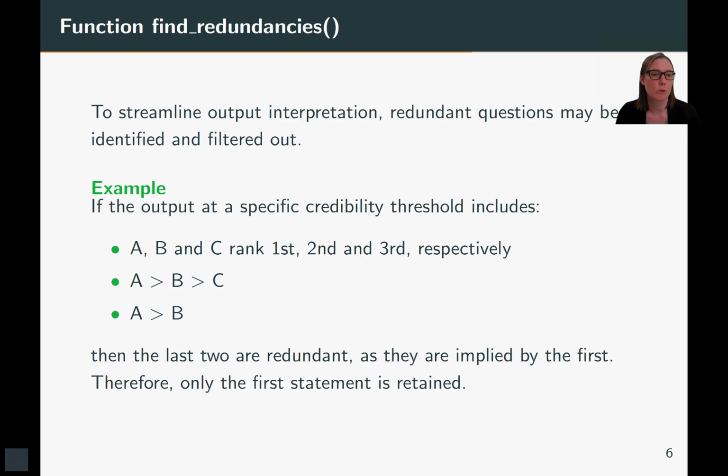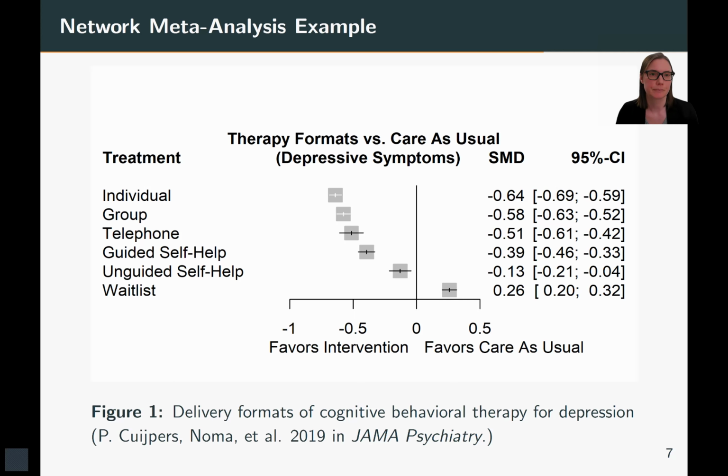If we find that the 3 hierarchy questions presented here are highly likely, so A, B, and C ranking first, second, and third respectively is highly likely, A being better than B and B better than C is highly likely, and A better than B is also highly likely, then the last 2 of these questions are actually redundant because they're implied by the first. So if we know that the first is highly likely, then the 2 other ones are also highly likely. So we can drop the 2 other ones and simplify the interpretation of the results.